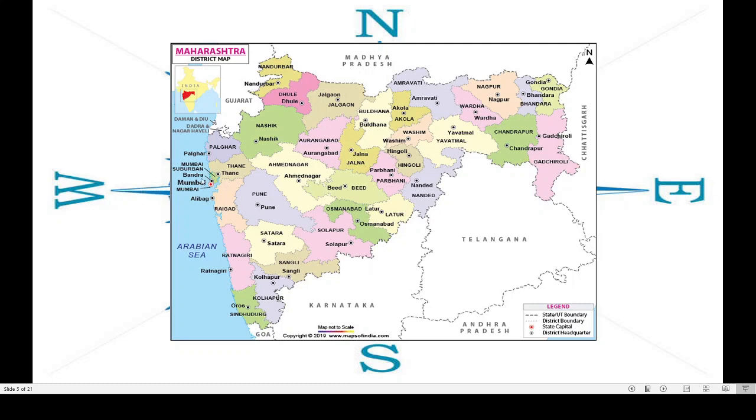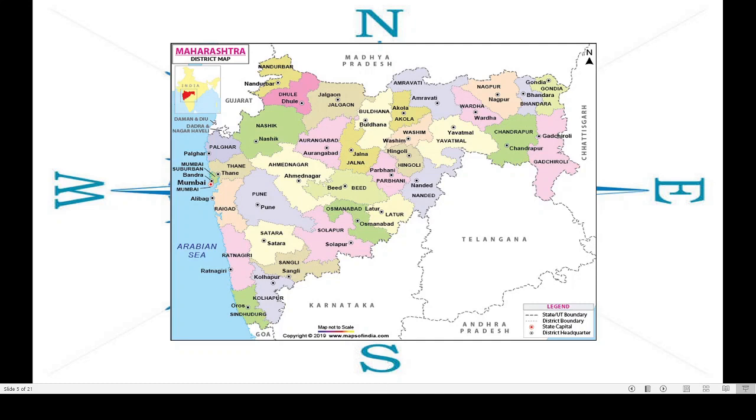Again I repeat, our district Mumbai is to the west of Maharashtra. Jalgaon is to the north of Maharashtra. Chandrapur, Gadchiroli is to the east of Maharashtra. And you can see Sindhudurg, Kolhapur is to the south of Maharashtra. Got this, children? While studying a map, always remember north means upside and south means downside.